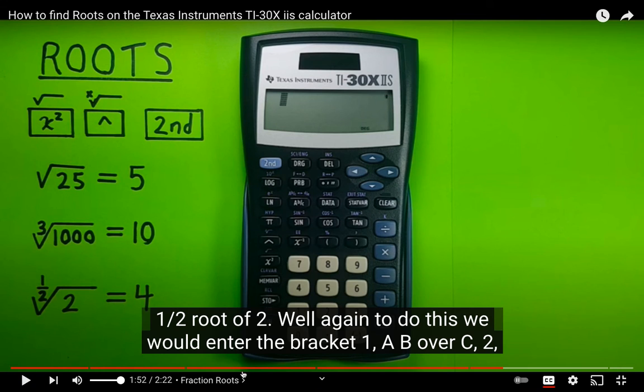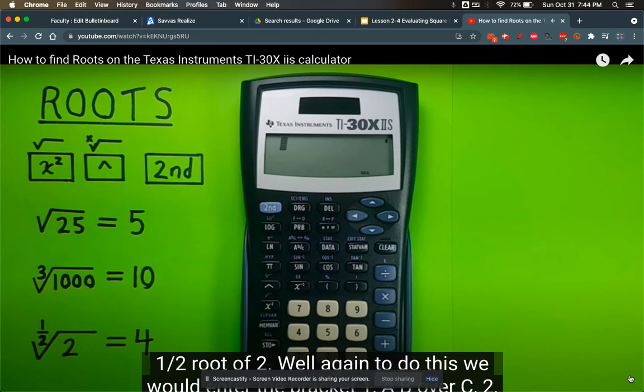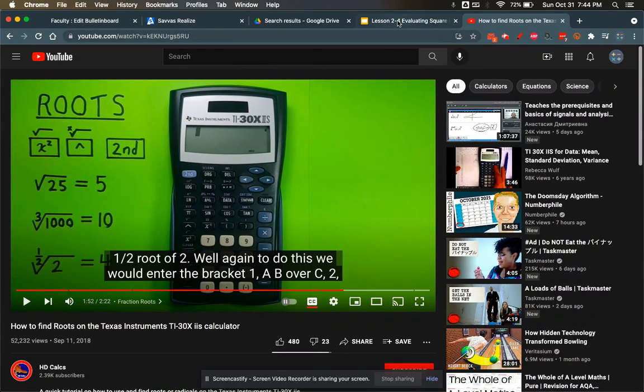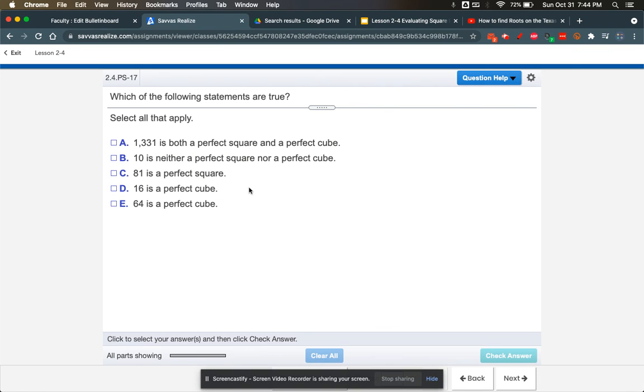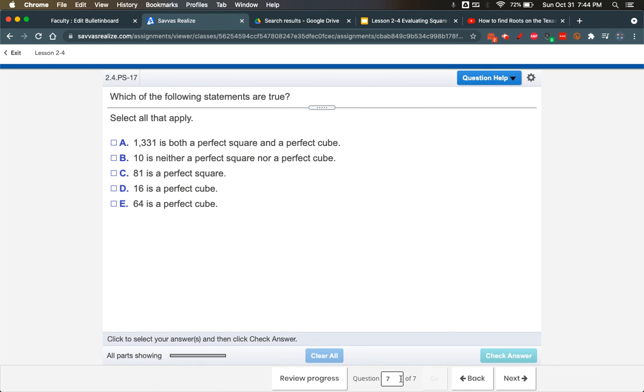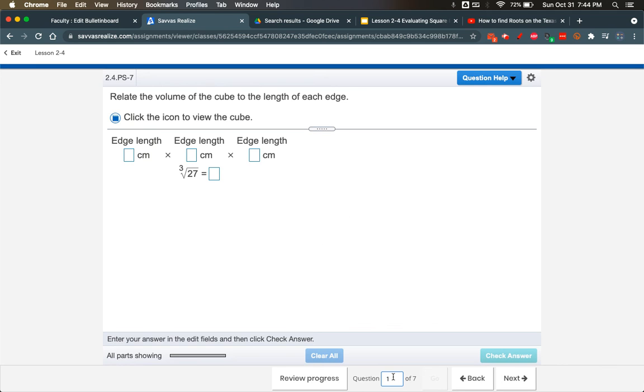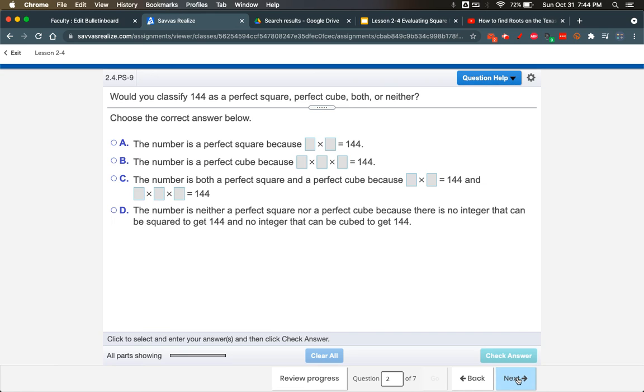Well, okay, I'm pausing the video there because you don't need to worry about finding a root that is a fraction. Okay? So your homework is on Savvas Realize. And it is mainly about finding roots and square roots. And there are questions like this one here where it says, for example, cube root of 27. And there's somewhere it asks you whether or not a number is a perfect square, perfect cube, both, or neither.